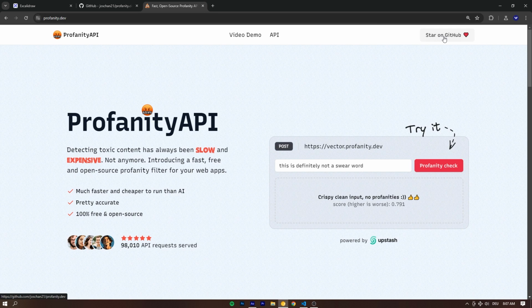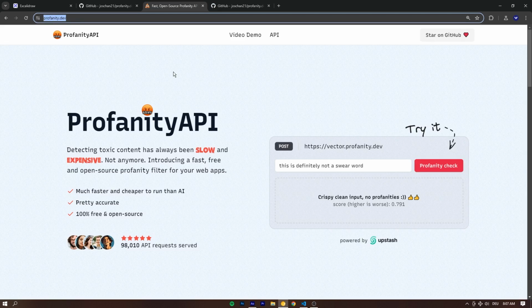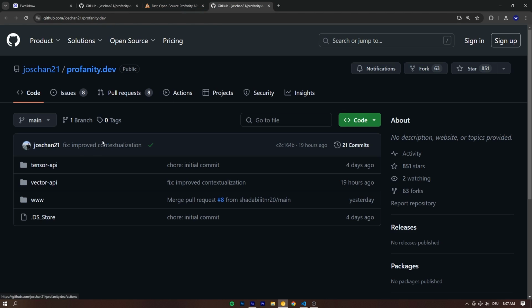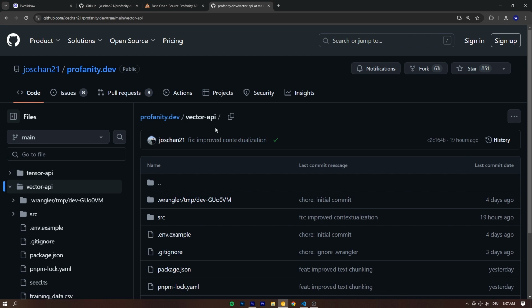Everything is inside of a GitHub repository. If you go to profanity.dev, also linked in the description, and click on the star on GitHub, that's going to take you to the GitHub repository. And what we're building in this video is the vector API, just in case you ever get lost.